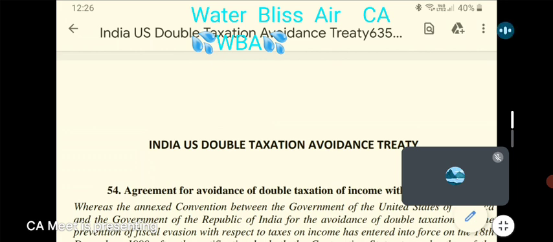Now, when we read section 90 and the treaty together, the treaty says any income of a person, if the person is a resident of one state, the word state is used in double taxation treaties. The word state has to be understood in terms of country. In common parlance, we normally use the word country or nation. In double taxation treaties, the word state is used.